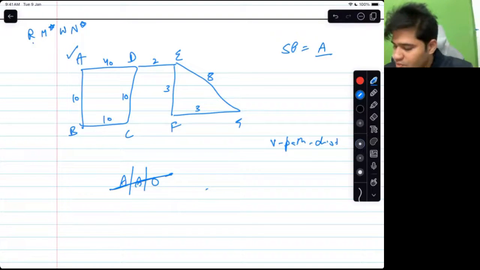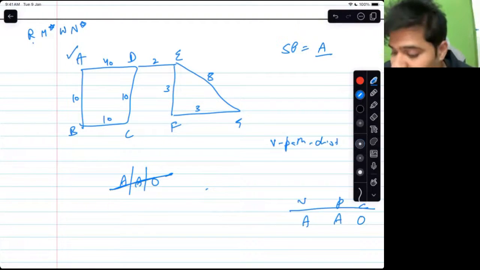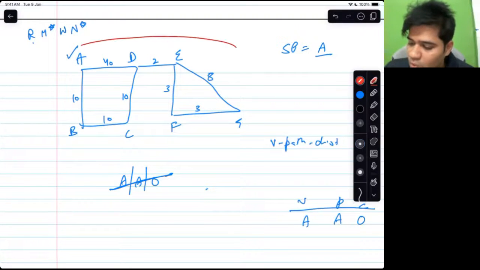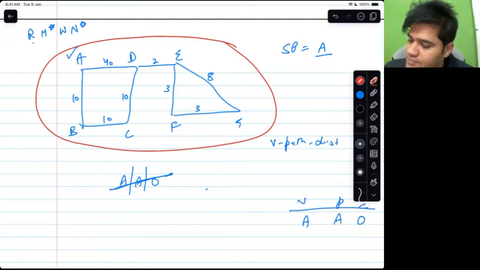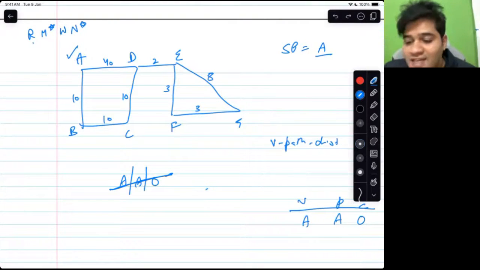So the output, let's say I'm writing the output here: A, A, 0. Vertex, path, cost. Work is done. Now neighbors. Neighbors of A. Now tell me, in this diagram, who are the neighbors of A? B and D. Alright. Add the neighbors to the tree.